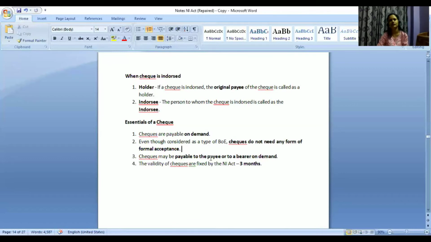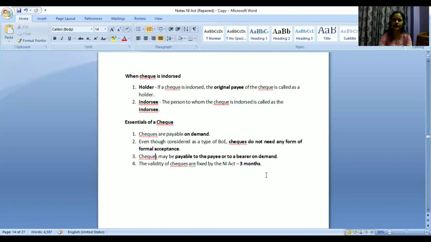So in this case, we do not need acceptance. But in case of bills of exchange, we need acceptance because this order is given by the creditor, right? I will give an order to another person who is supposed to pay me a certain amount. So in that case, acceptance will be needed, but otherwise we do not need acceptance because I am only issuing the check. Thirdly, checks may be payable to the payee or to the bearer on demand.